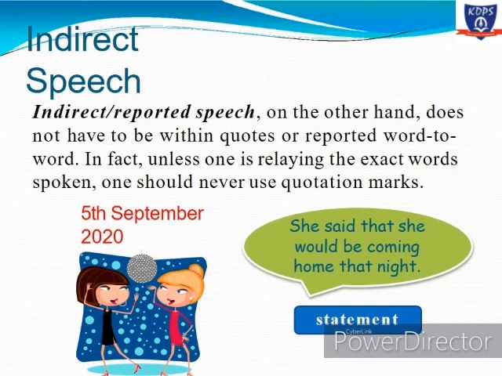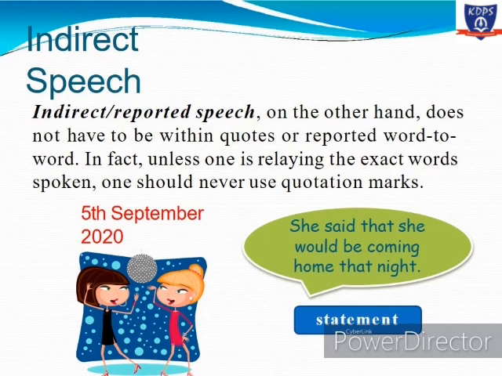So what is happening here in indirect speech? You do not use quotation marks because you do not use the exact words of the speaker. You manipulate the words, you change the words, and then convey the message of the speaker to someone else. Like she said that she would be coming home that night.